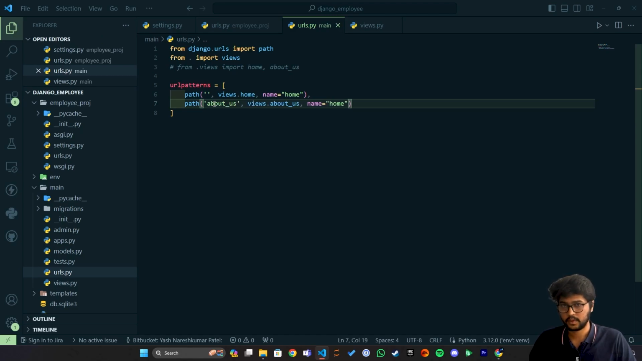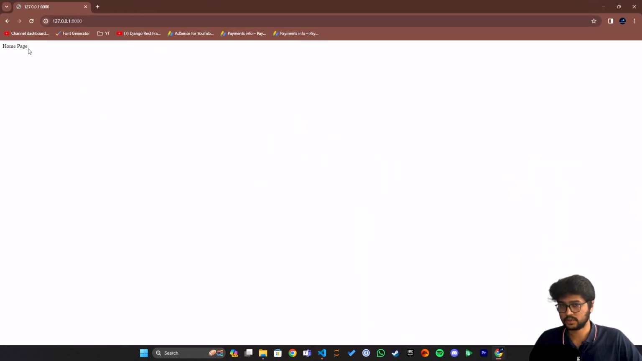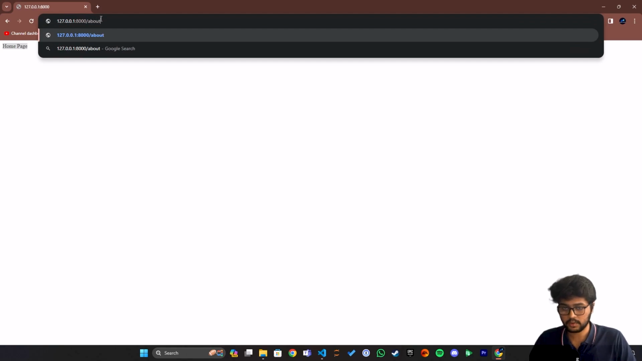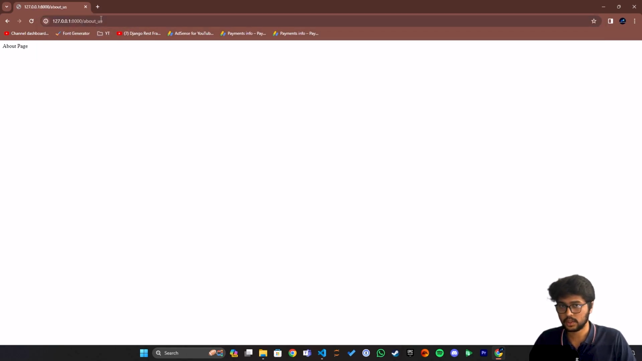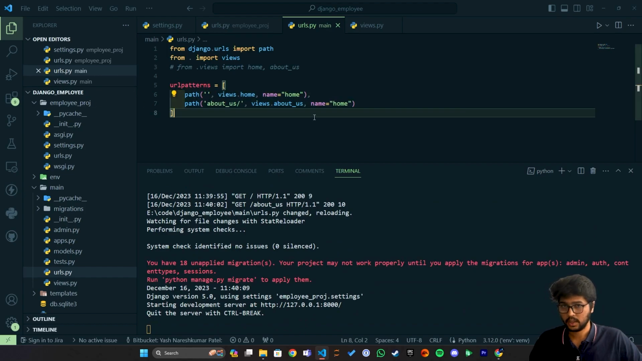Now let's say the server is running. I just want to refresh. You can see the homepage. Now if I go and write about_us and hit enter, then you can see the about page, right? Now don't forget to add a slash at the end of the path. Yeah, this is the main and simple Django project setup.